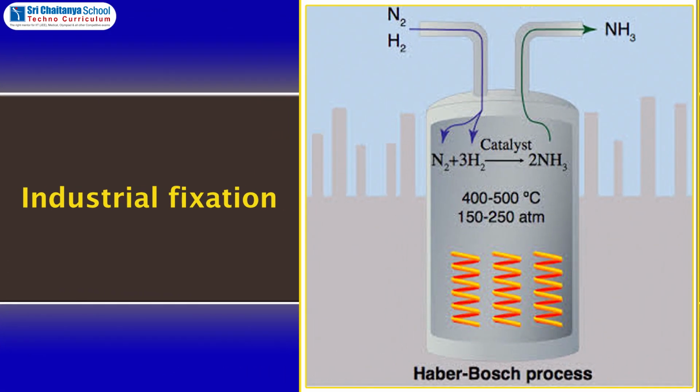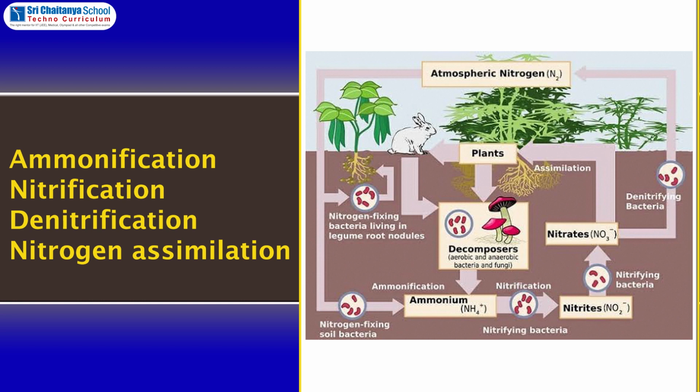Industrial fixation: nitrogen compounds such as urea, ammonium phosphate, ammonium sulfate are manufactured in the industries and are added to the soil as fertilizers to increase fertility. Ammonification: the process of conversion of complex nitrogenous compounds like proteins into ammonia is called ammonification.